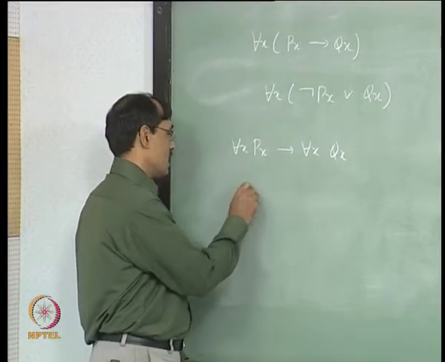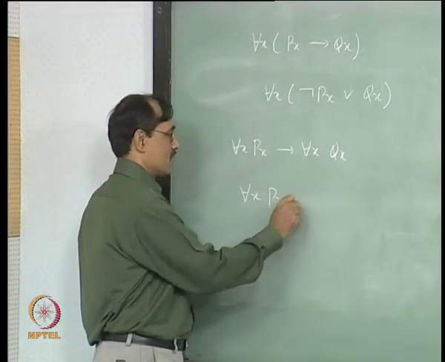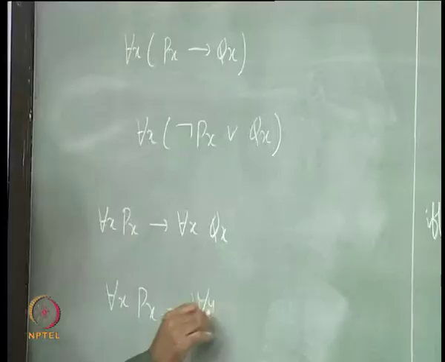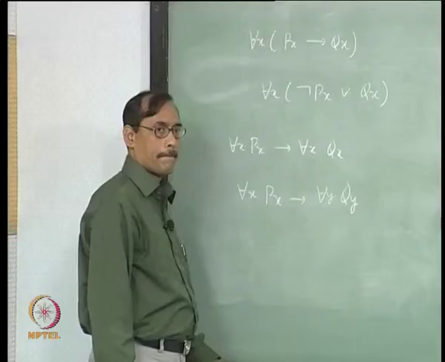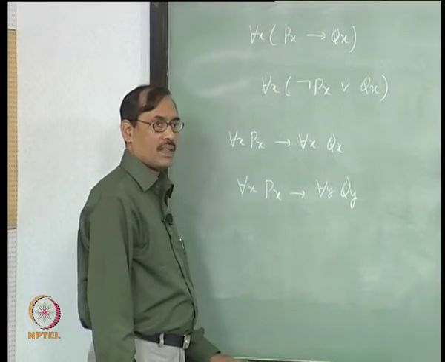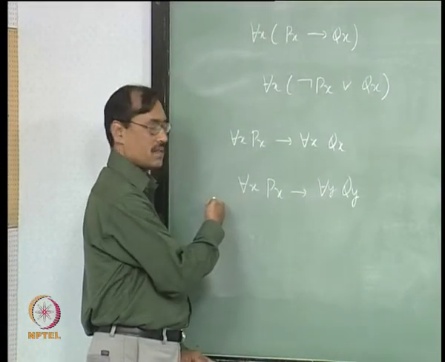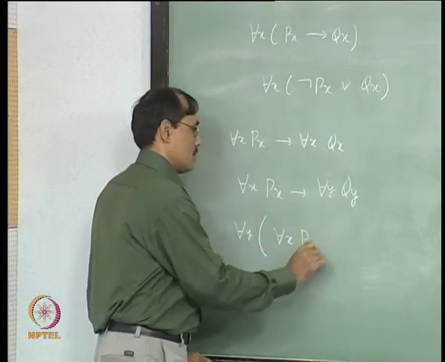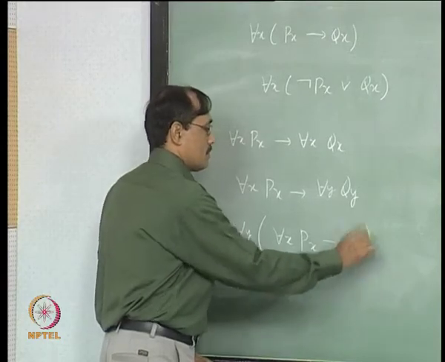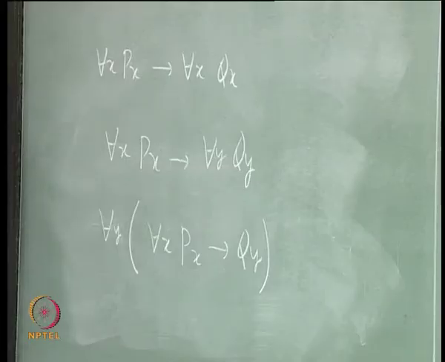Well, first thing is you may need to introduce different variables using renaming, right? You have used renaming. After renaming, now you can push the for all y. For all y I will bring here. It is not done, right?